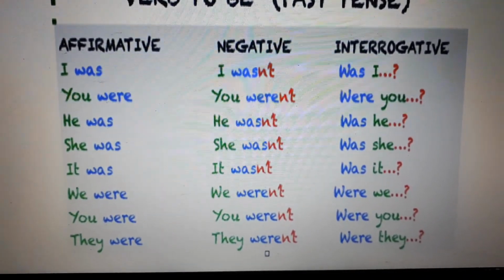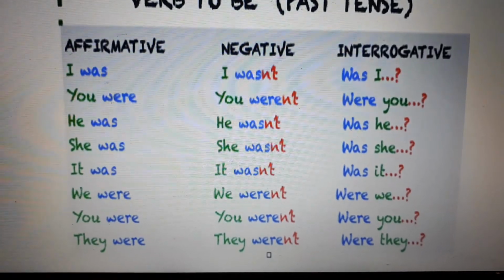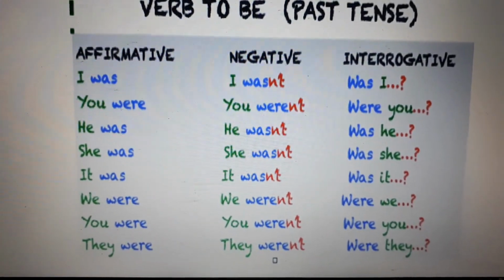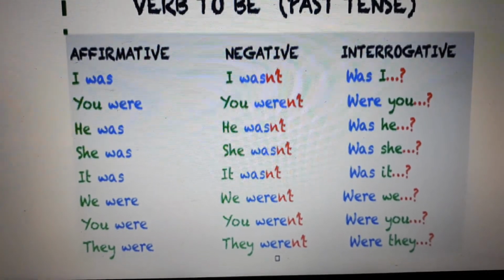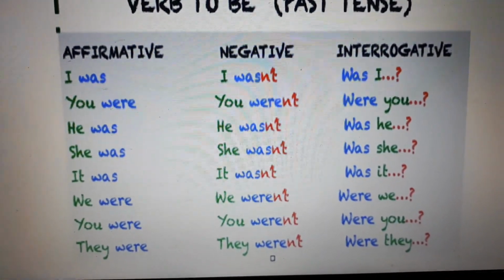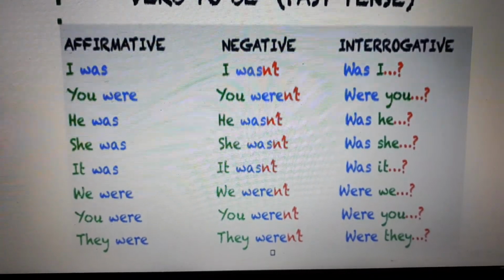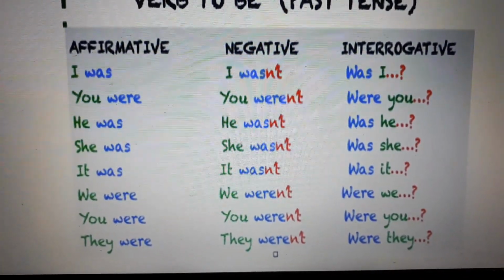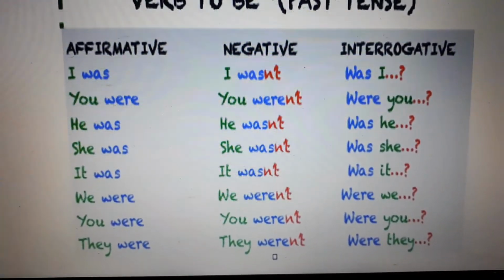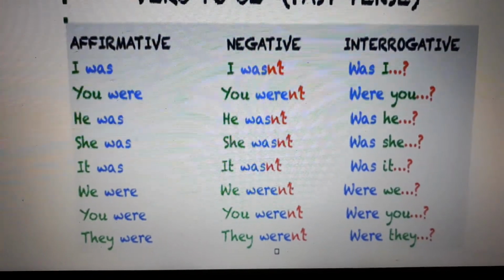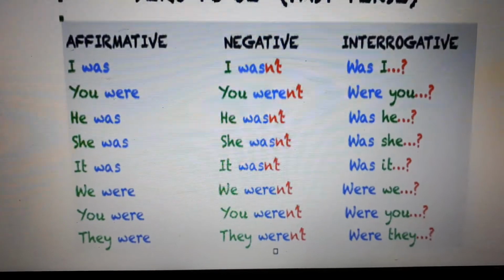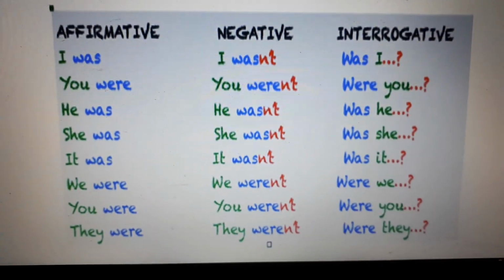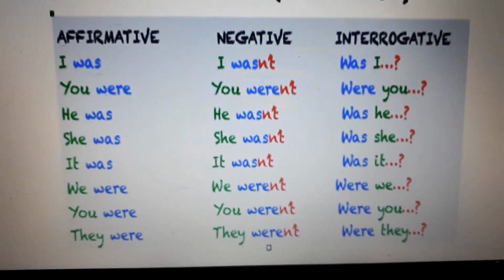Okay, and if you start a question, always remember that for a question the auxiliary goes first. Was he, was I, was Laura. Okay, where were you, were my friends, where were the dogs. So remember that for a question the auxiliary goes first.